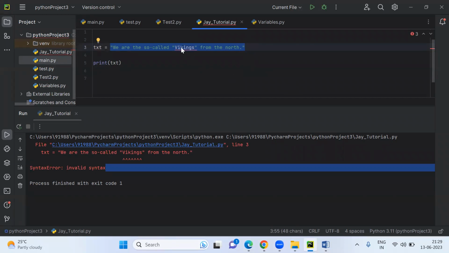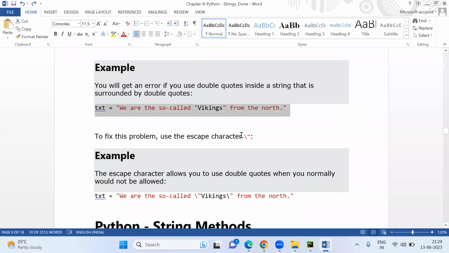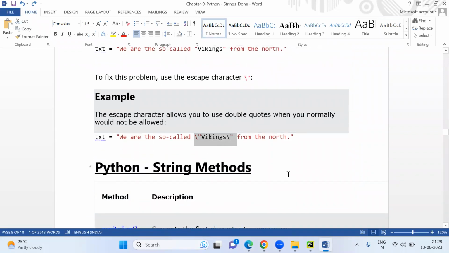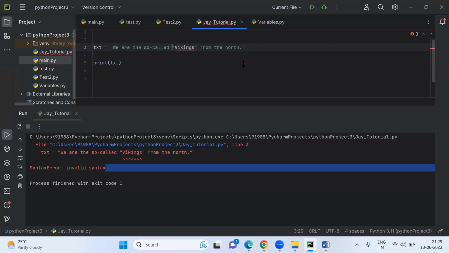And if you don't want to print this one, then you can use escape character backslash. So you just have to write like this. It will be escaped. It will be escaped with backslash, like this, and then it will be escaped.